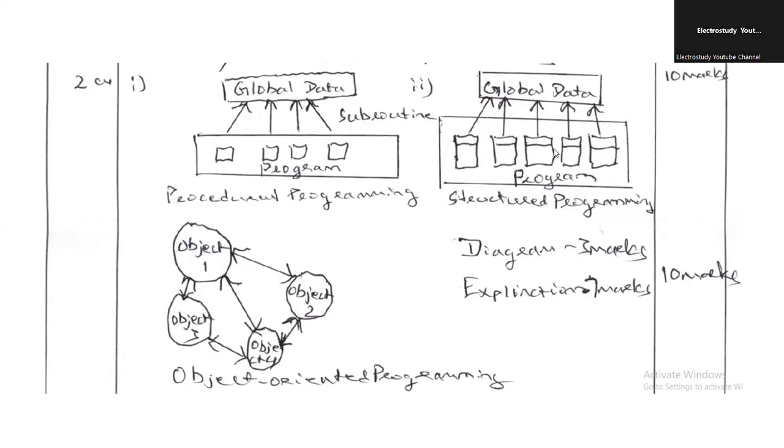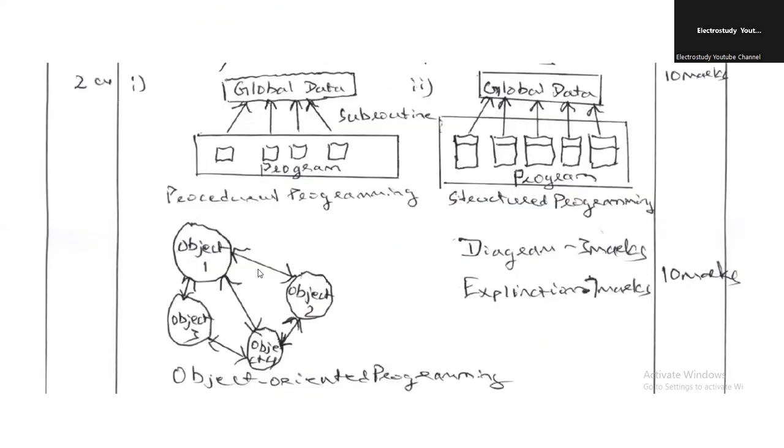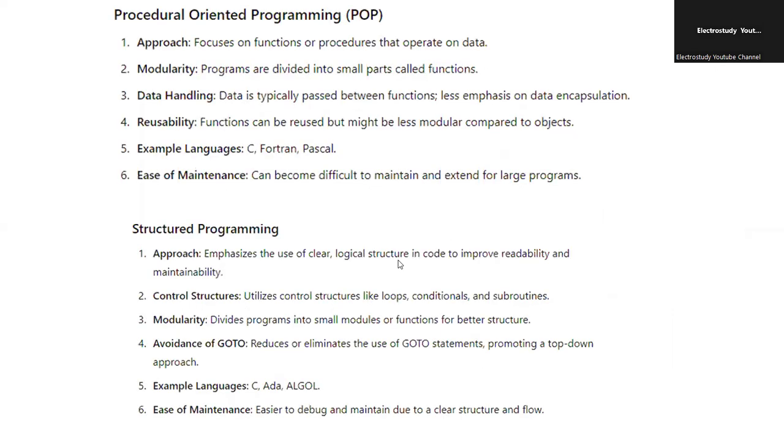Structured programming mainly deals with the logical structure and code reusability. That is a major thing of structured programming, whereas object-oriented programming mainly deals with class and object. So it ensures encapsulation, polymorphism, inheritance, etc. The short form of object-oriented programming is OOPS. Better to draw these kinds of diagrams so that it will be convenient to get good marks. So you can explain the comparison with the help of approach.